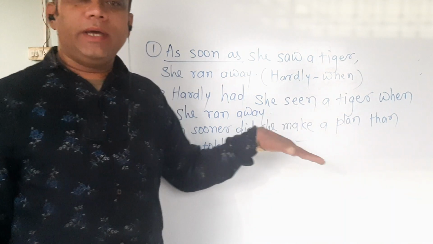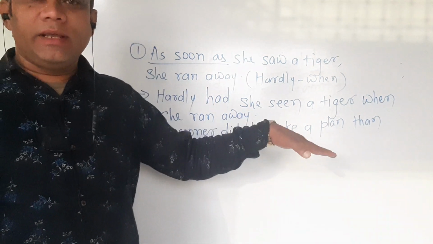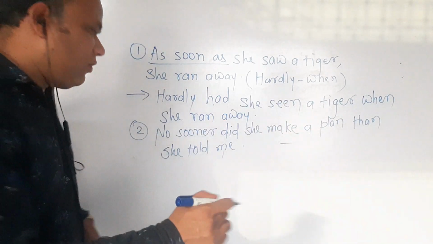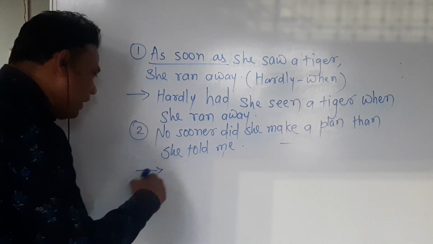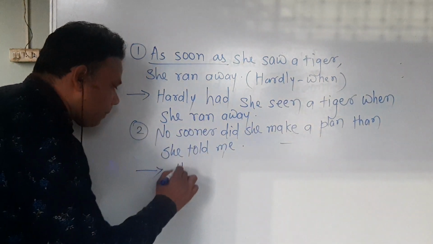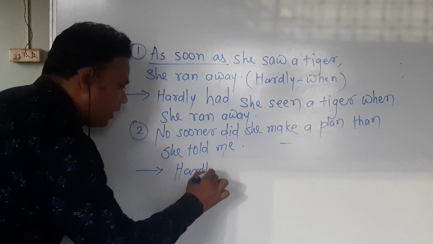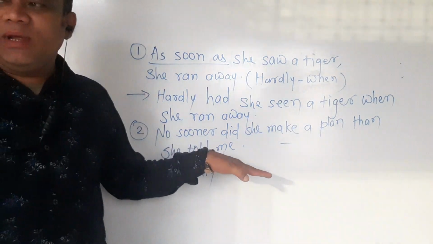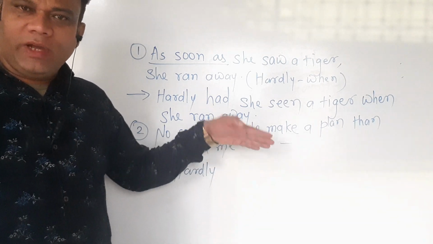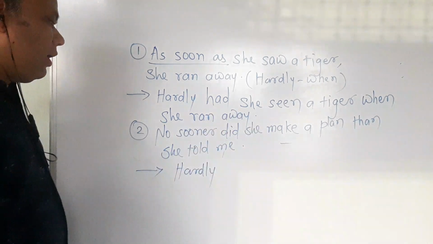So here in the sentence "no sooner" is there and we are going to use "hardly when". So first of all, we have to replace the words "no sooner" with the word "hardly". Here the helping verb "did" is there, but we cannot use "did". So we have to cancel "did" and use "had".